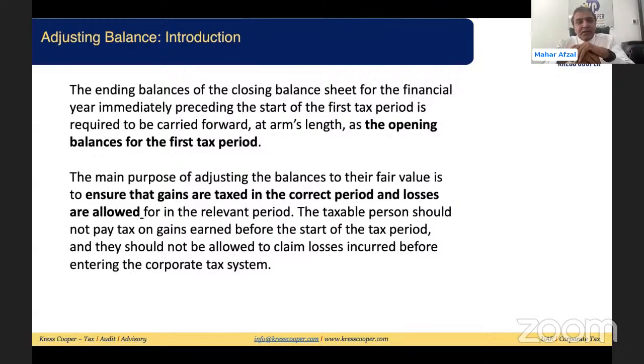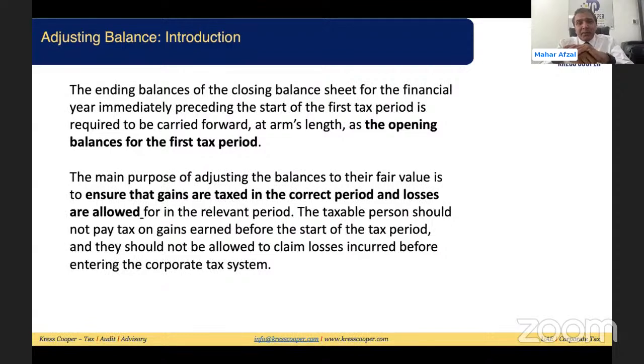So, the introduction. As I mentioned earlier, the law requires that the closing balance taken from the balance sheet from the latest financial year should be carried forward as an opening balance for the first tax period. These balances should be based on the arm's length principle. I told the reason as well.